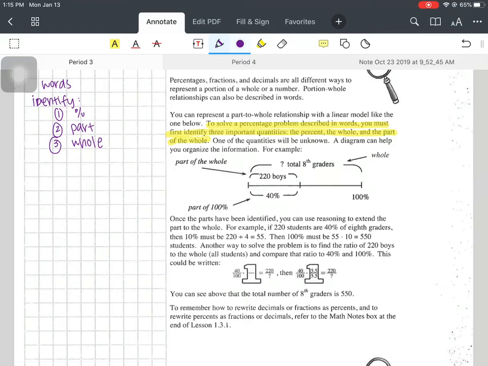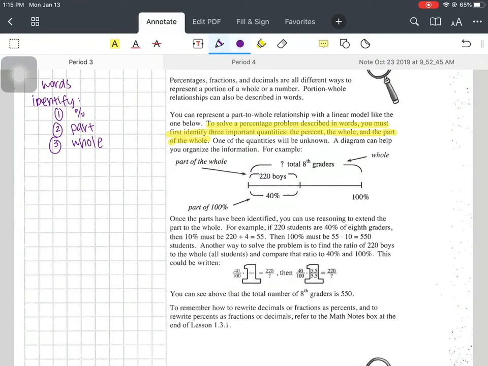What they mean by that is percentage is always part of something, right? So 50% would be only 1/2 of something. 25% would be only 1/4 of something, or 25 out of 100, right? So if you're saying that you got 99% correct on a test, that means that you got 99 parts out of that 100, right? Are all of our tests out of 100 questions? No. So then you got to find those ratios, okay?